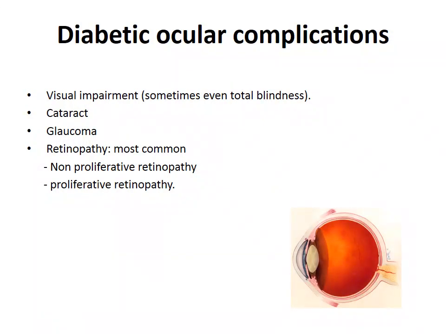Next, coming to diabetic ocular complications. The different complications which can occur in the diabetic eye are visual impairment, sometimes even total blindness, cataract, glaucoma, and retinopathy. Retinopathy is the most common complication. There are two types of retinopathy: non-proliferative retinopathy and proliferative retinopathy.